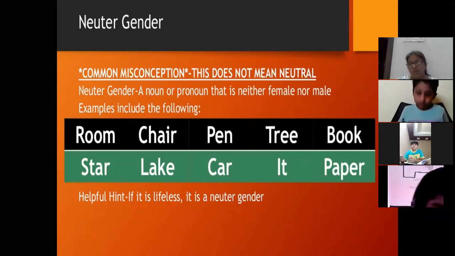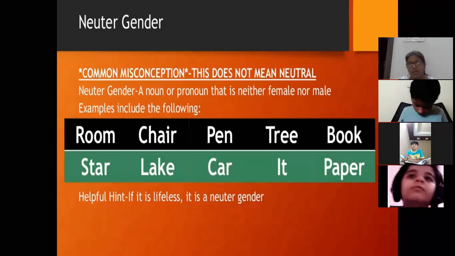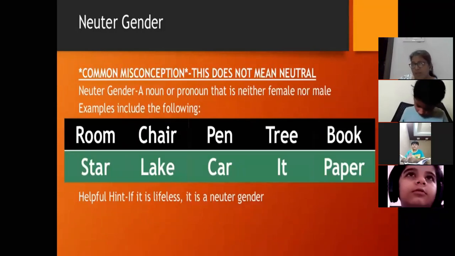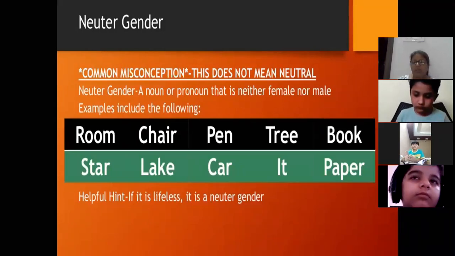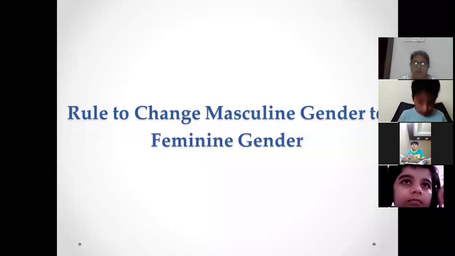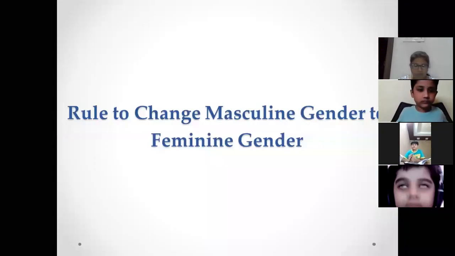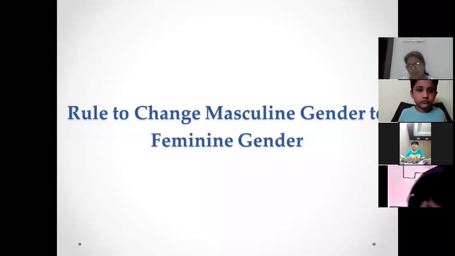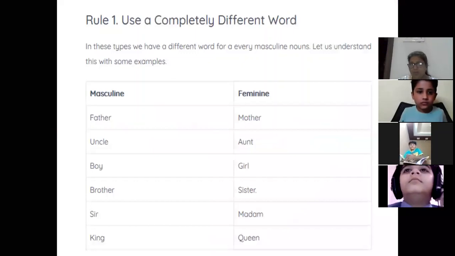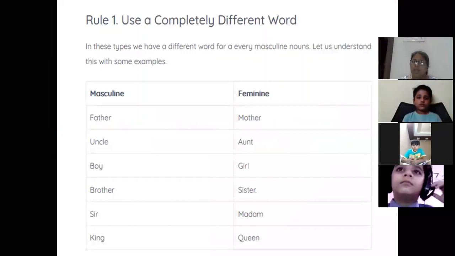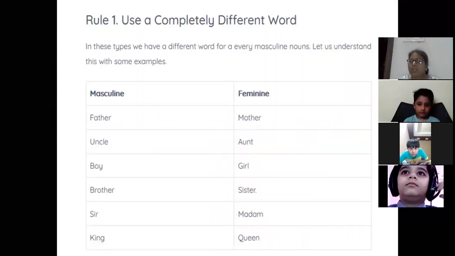Now we are going to study how we can make feminine gender from masculine gender. So now, rules to change masculine gender to feminine gender. How can we change? Let's study. The first rule says to use a completely different word. Here you can see a list.